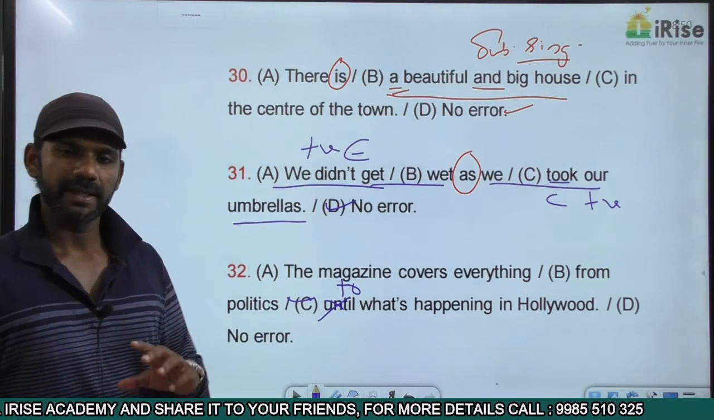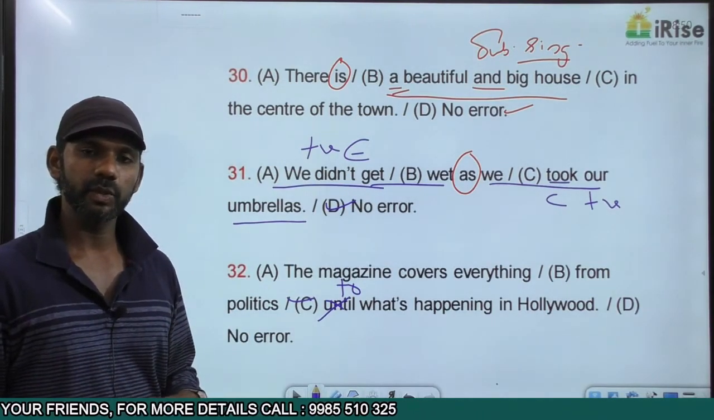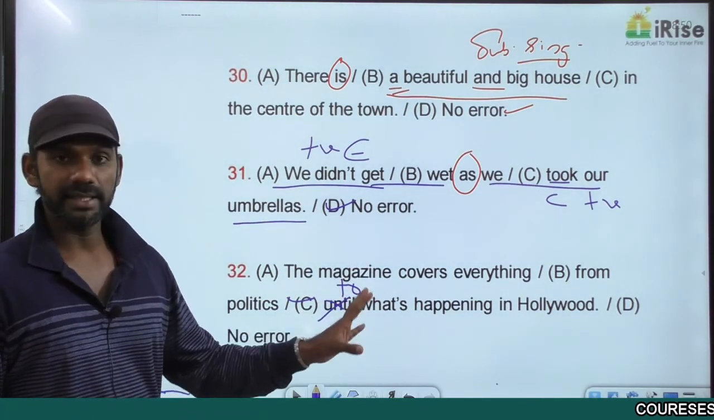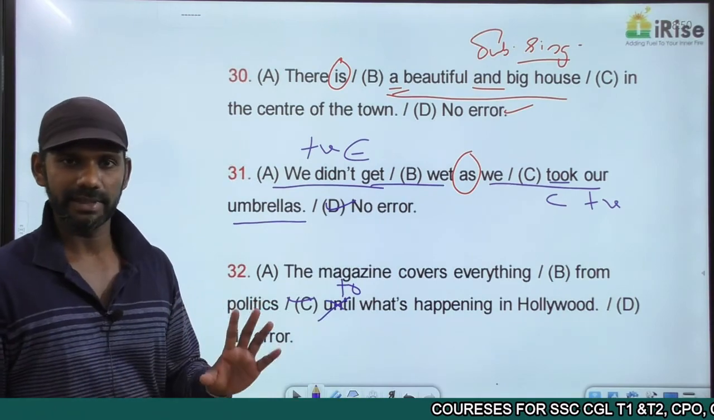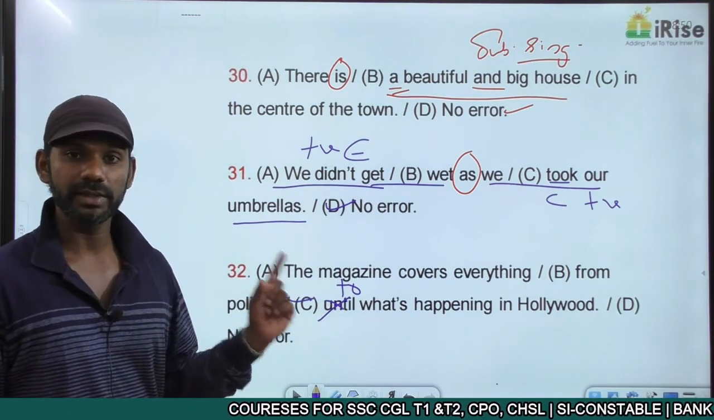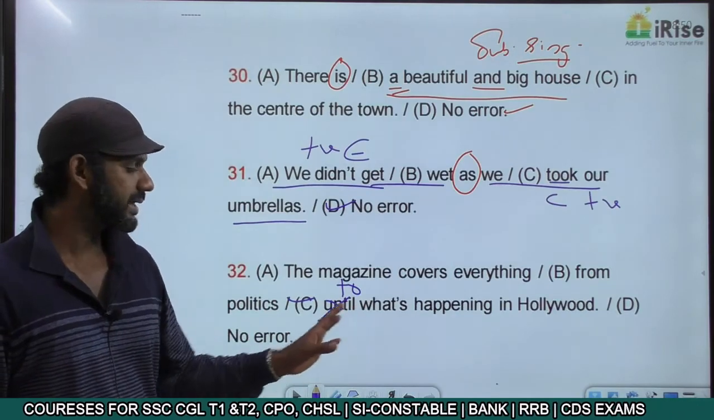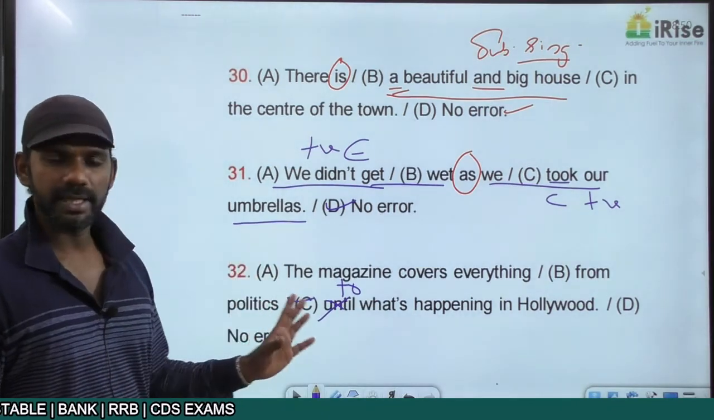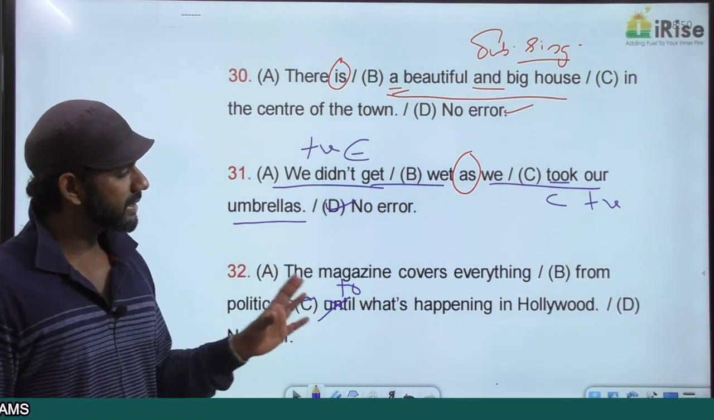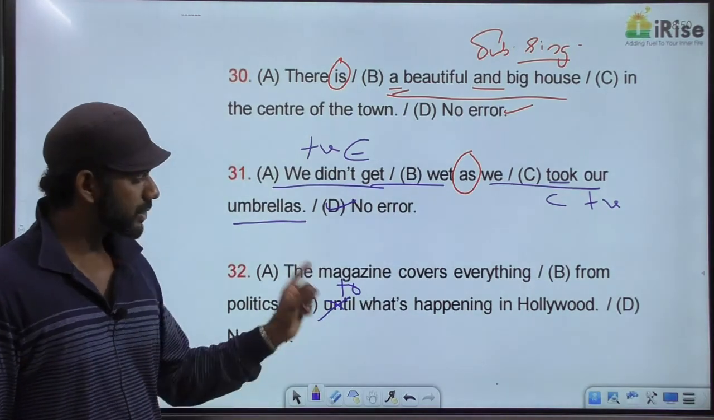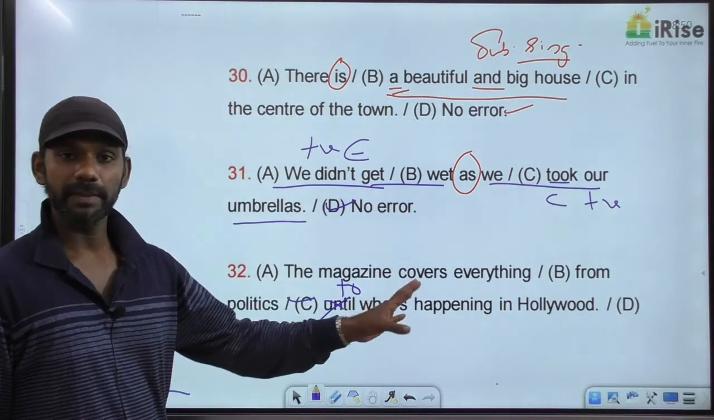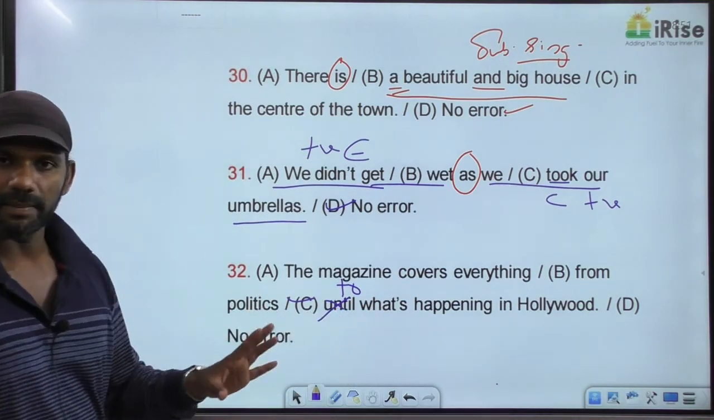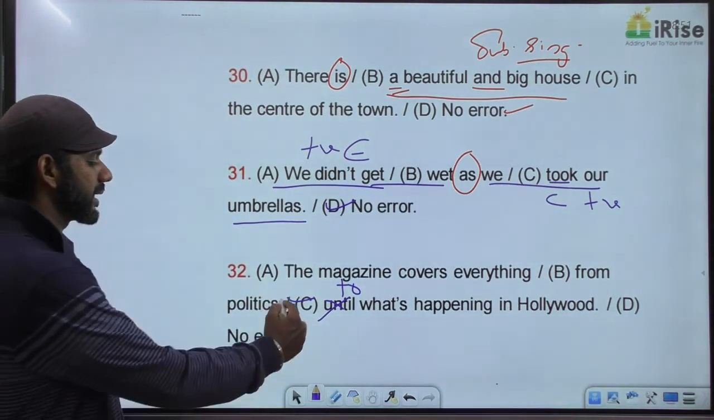That is one reason. Then I told you, "until" can be used when there are two ideas in a sentence denoting time. This sentence does not denote time in any way. As it does not denote time, we cannot use "until". That is another reason to say that the error is in part C. A simple rule is "from" will be followed by "to". So the correct sentence must be: the magazine covers everything from politics to what's happening in Bollywood. "What's" means "what is" happening in Bollywood. Now the whole sentence is grammatically correct. Then the given statement, the error is in part C.